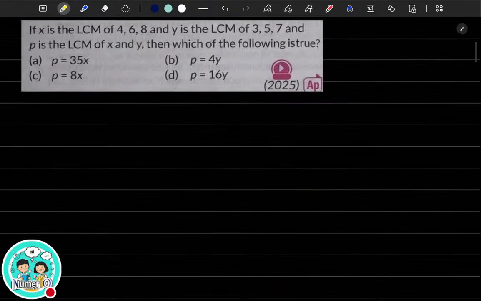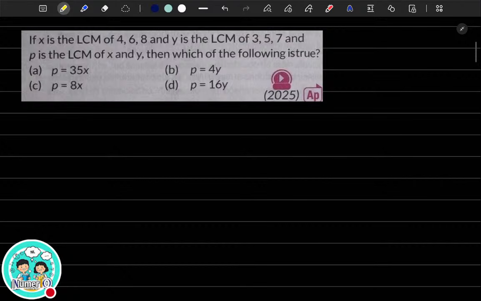So let's move on to the second question of the day. If x is the LCM of 4, 6, 8 and y is the LCM of 3, 5, 7, p is the LCM of x and y, which of the following is true? Can you do it? So what is given here? LCM of 4, 6, 8 is nothing but your x. Find out what is x.